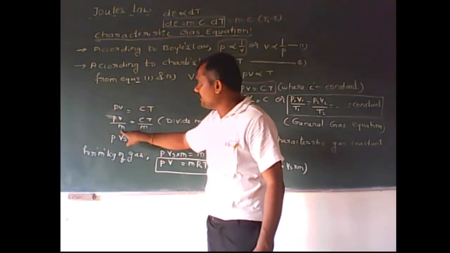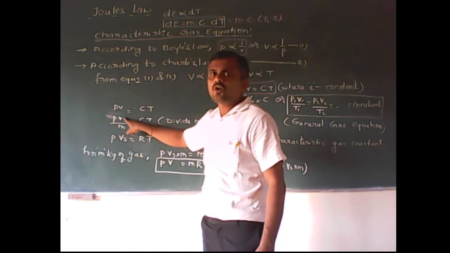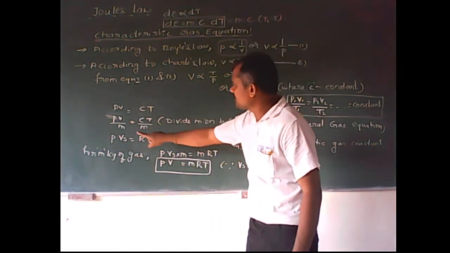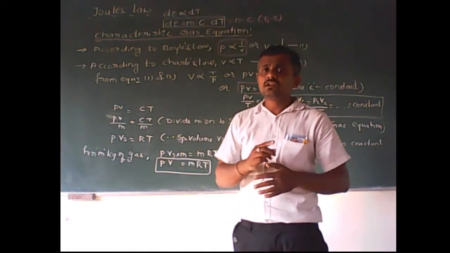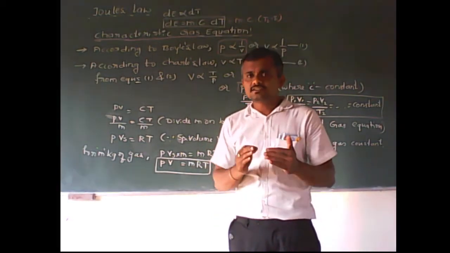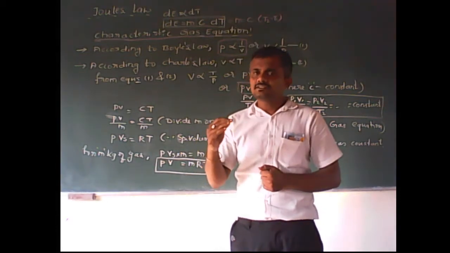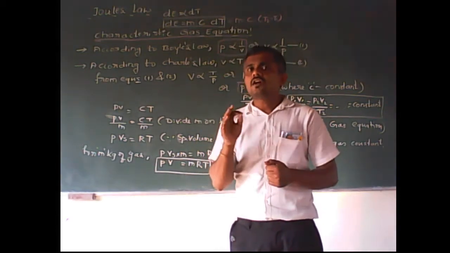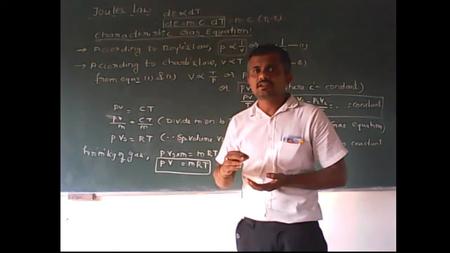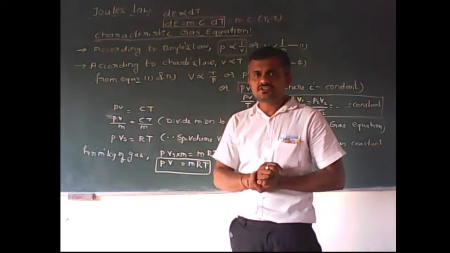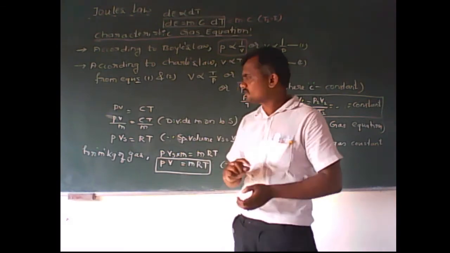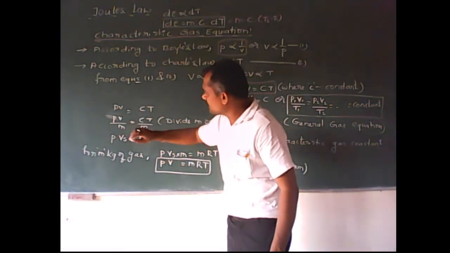Here, V by m, what do you mean by that? Volume by mass is nothing but specific volume. Specific volume, I told you, is the reciprocal of density. Density means mass by volume. Density unit is kg per meter cube, and specific volume is meter cube per kg. Try to remember the units instead of the definitions. Understood?